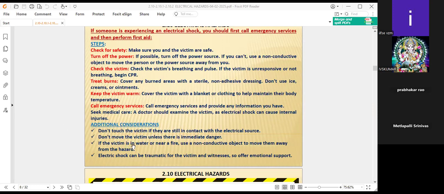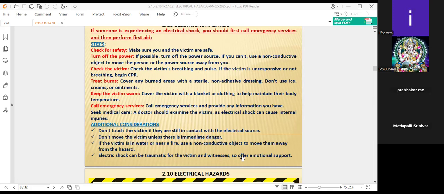If the victim is in water or near a fire, use a non-conductive object to move them away from the edge. Very important: electricity will definitely conduct through water, and will definitely attract to water also. We have to be careful when water is nearby, and see that there are no wet conditions. Electrical shock can be traumatic for the victim and witnesses.